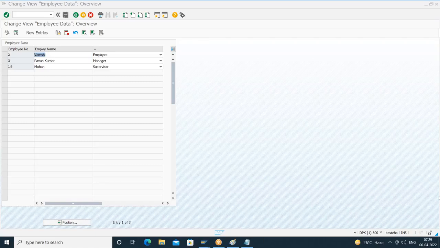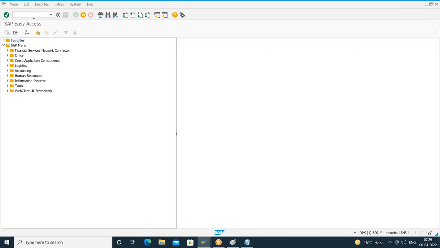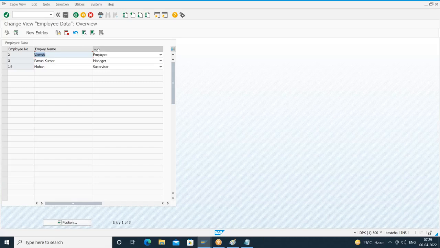Okay. Right. So now my question is, I want to give heading for this designation. How to give it now? In the table maintenance, I am unable to see the heading for this third column. I want to give the heading now. What to do? Anyone? Yes, what to do? Anyone? Hope everyone is active.